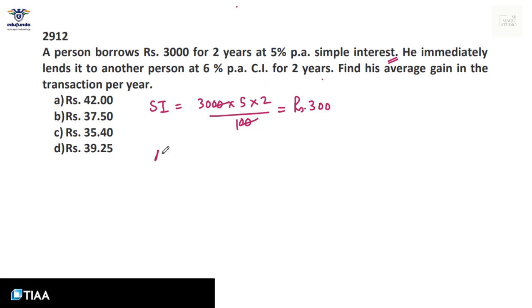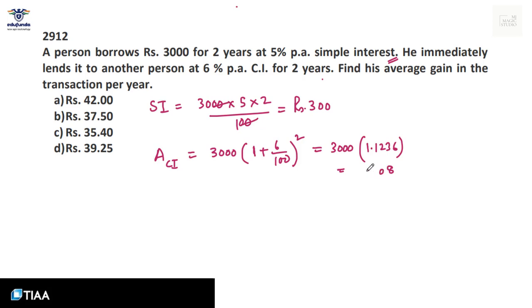Now, the total amount he will receive, which he has given on compound interest, is P into 1 plus R by 100, to the power N, which is 2. Let's calculate this. 3000 into 1.06 whole square, 1.06 squared is 1.1236. That will give 3370.80.